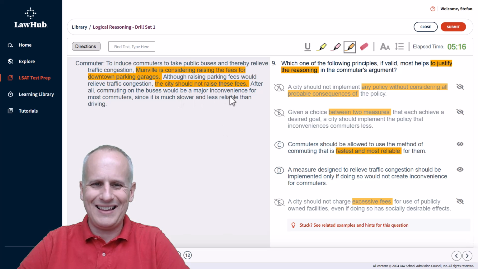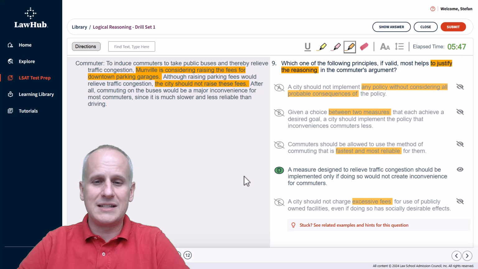We talked about slower and less reliable, but we don't know anything about whether car traffic or buses are fastest and most reliable based solely on the paragraph. So we can eliminate choice C, and choice D is the correct answer because it's basically saying that if you are going to relieve the traffic congestion, you can only do that if you don't create the inconvenience, because the commuter is saying the inconvenience is not worth the effort of the commuters who now have to take those buses. So correct answer is D.